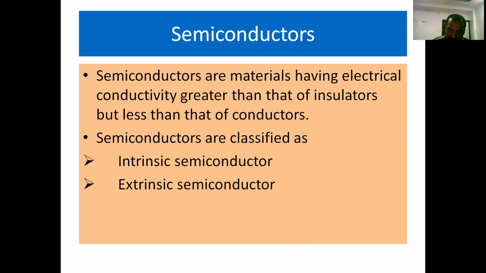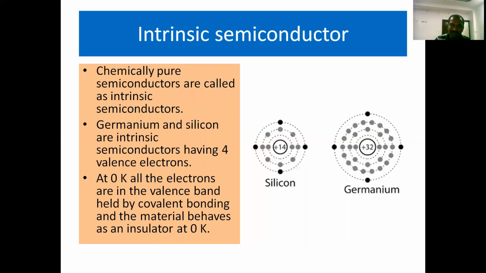Depending upon the type of dopant, we have two types of semiconductors. One is N-type semiconductor, the second one is P-type semiconductor. These come under the category of extrinsic semiconductor. If you add N-type impurities, pentavalent impurities, then the resultant semiconductor is N-type. If you dope with trivalent impurities, then the resultant semiconductor is P-type.